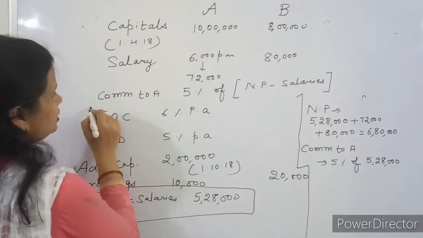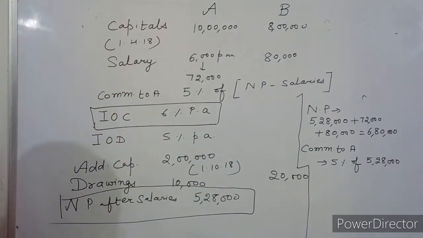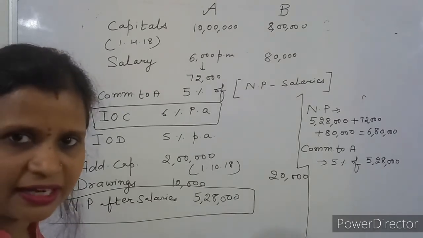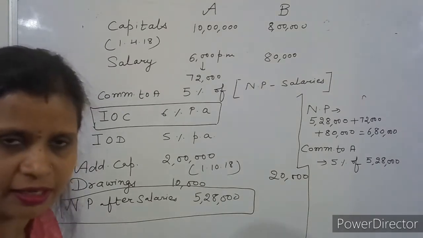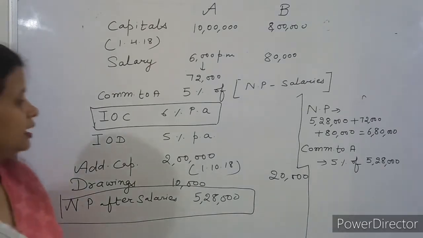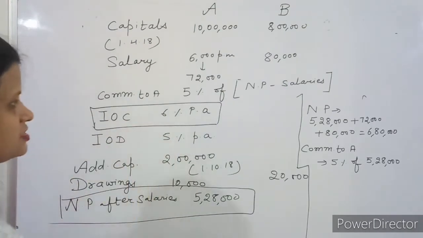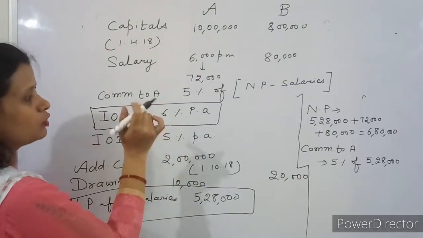Now the next point, interest on capital. Interest on capital, all of you know how to calculate. On opening and additional it will be calculated and added, and from that if any capital is withdrawn during the year, that will be subtracted. In this question for A, opening is given as well as additional is given. So you can calculate on opening capital, it will be for the whole of the year.